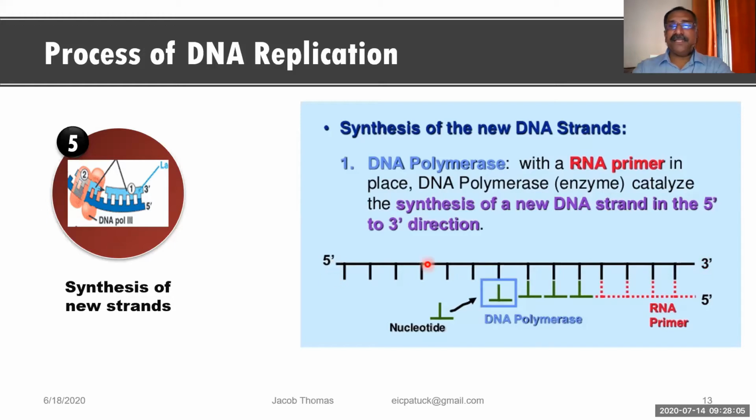Now, how can you say 5' and 3'? I think you may remember that yesterday I told you the sugar molecule of the nucleotide has 5 carbons. You remember that? Yesterday I told you the deoxyribose sugar has 5 carbons. In that, the sugar molecule is in the form of a ring, and the carbons are arranged in a clockwise manner: first carbon, second carbon, third carbon, fourth carbon, fifth carbon. The fifth carbon is always outside. To the fifth carbon, the phosphate can be attached.